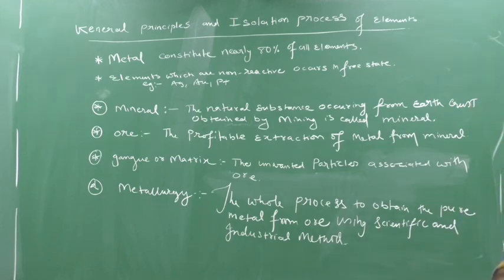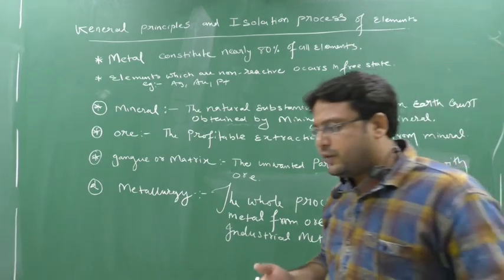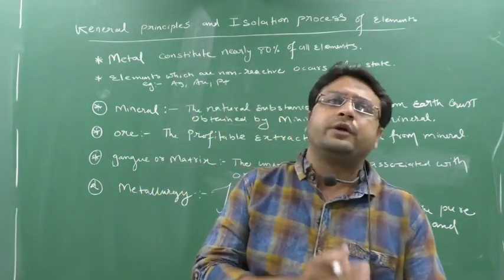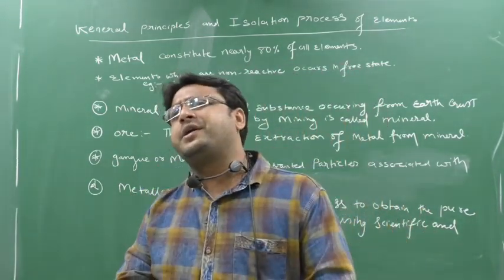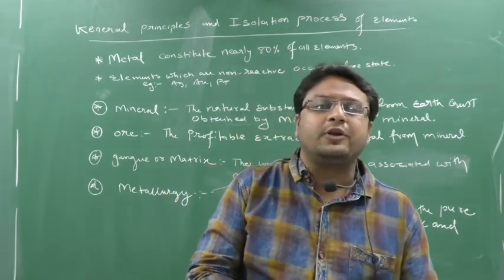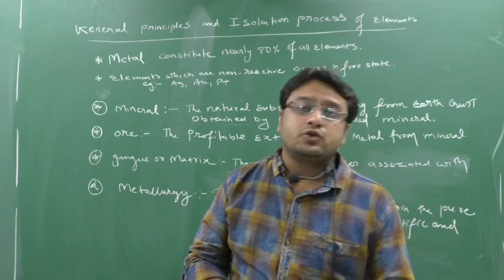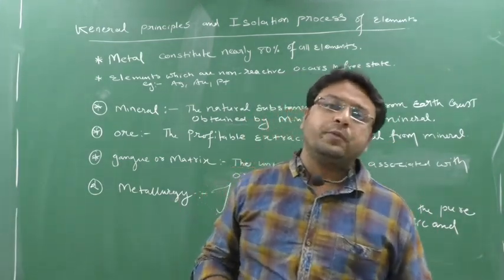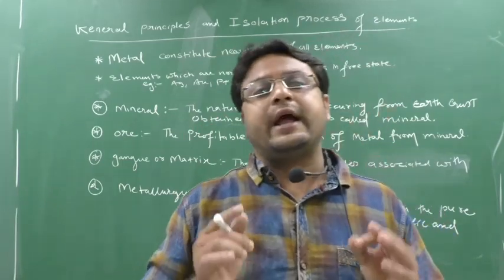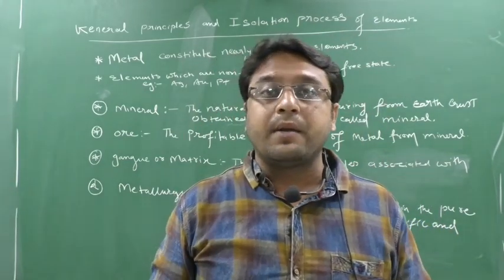See, the first point says: metals constitute nearly 80% of all elements. You know our whole periodic table. We have the S block, the P block, the D block, the F block, nearly 118 or 119 elements, and other elements are yet to be discovered, like UUP, UUM. So in that whole periodic table, 80% of the elements are nothing but metals.